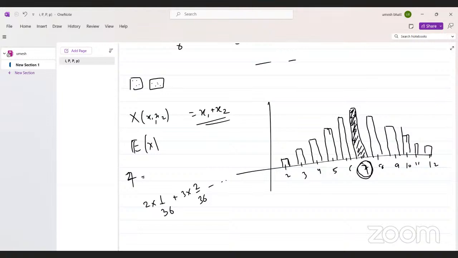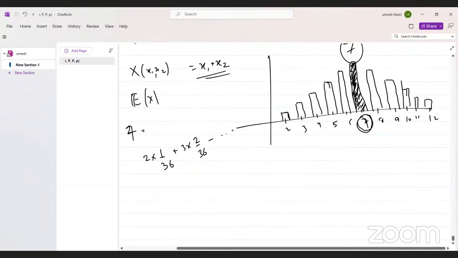So expectation gives you the value which occurs most of the time, which is 7. If you roll two dice and sum the outcome, then most of the time you get 7. So this is the fact. Now you can use this.